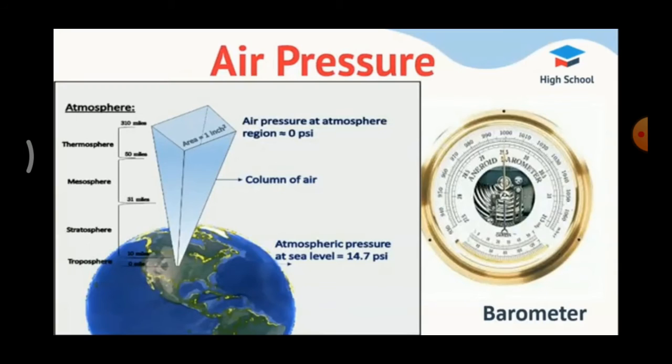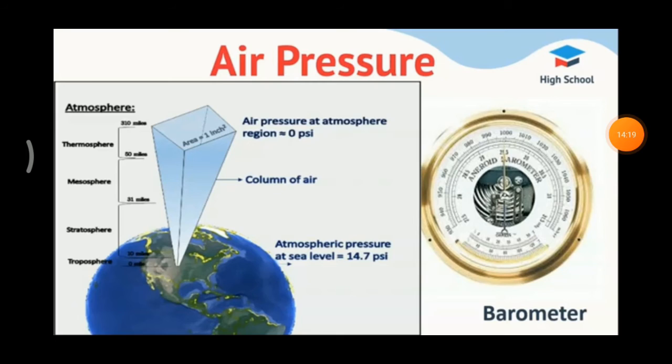Isobar is used to show the distribution of air pressure. So, isobar is nothing but the distribution of air pressure. We already saw about isotherm. What is isotherm? Isotherms are imaginary lines which connect the same temperature at different places.